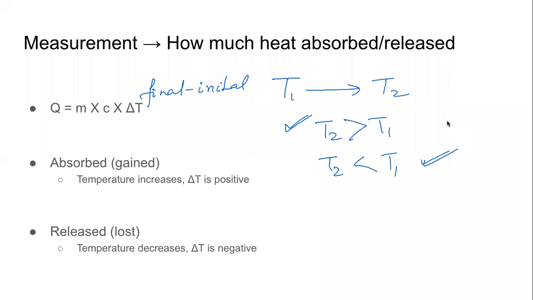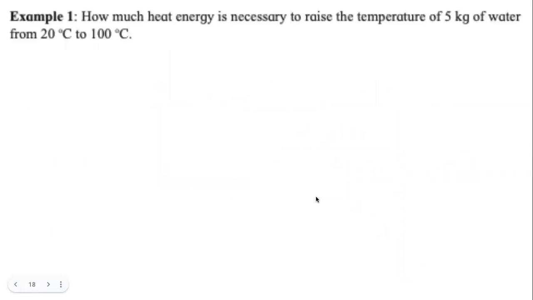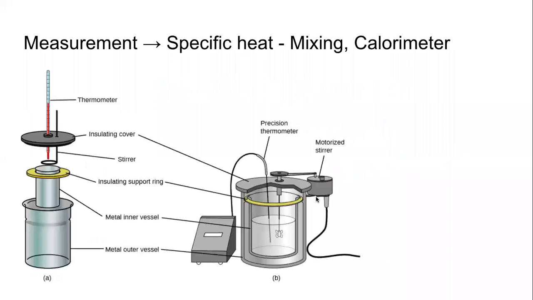What comes next is the application of this theory. Application of the theory of heat exchange, application of the concept of specific heat. And that application is, how do we measure the specific heat of a substance? We will measure the specific heat of the substance using something called a calorimeter.